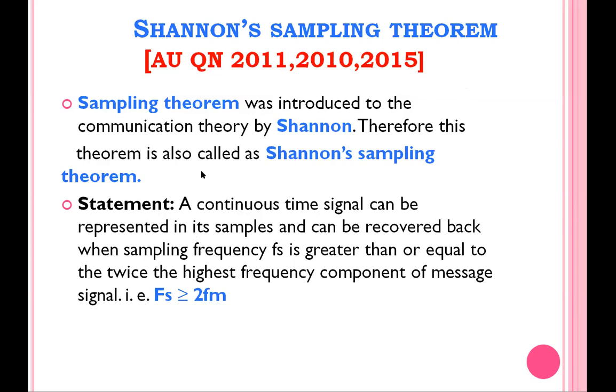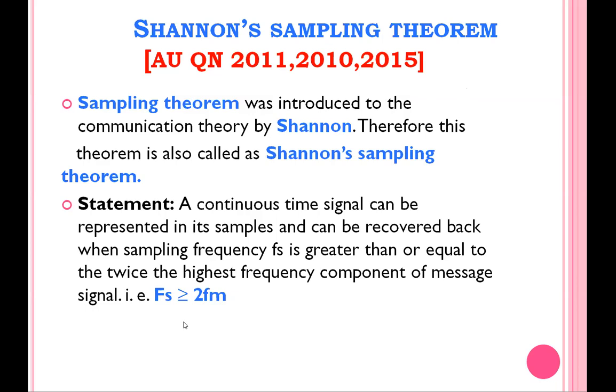So what does Shannon sampling theorem mean? A continuous time signal can be represented in its samples and can be recovered back when the sampling frequency Fs is greater than or equal to twice the highest frequency component of the message signal. You just see this is the condition: Fs is greater than or equal to 2 FM. What does Fs mean? Fs is the sampling frequency.